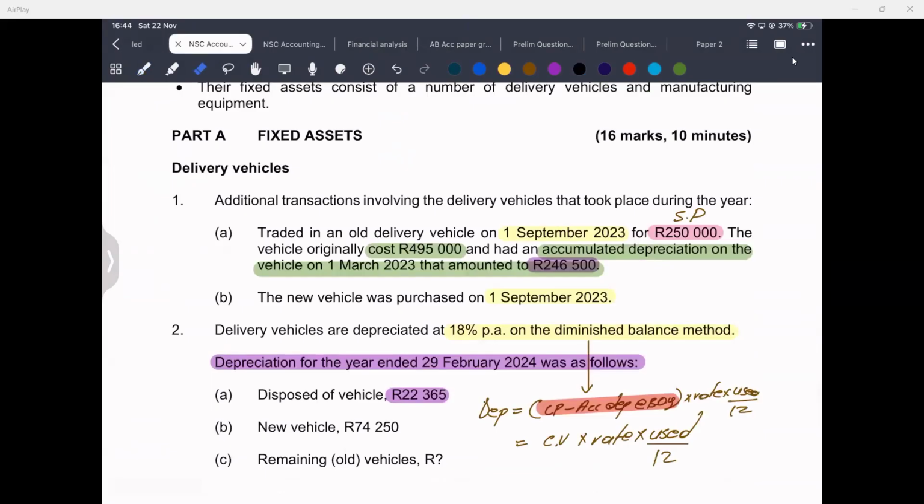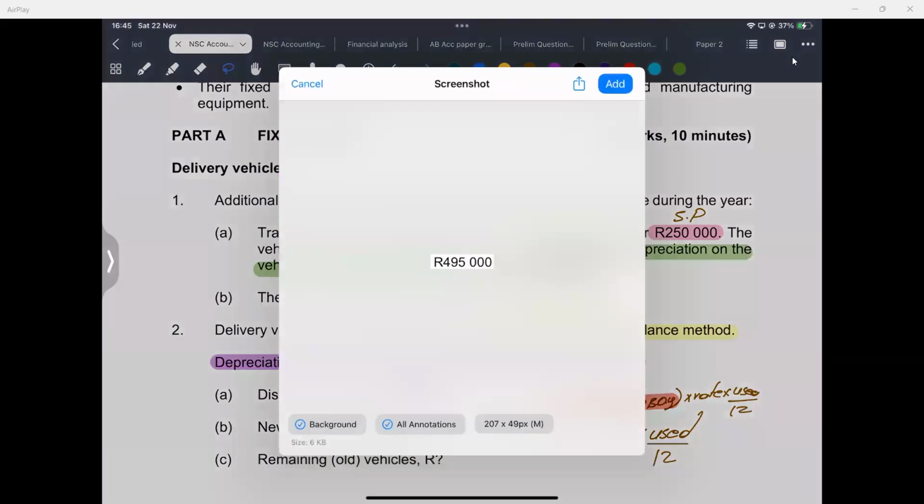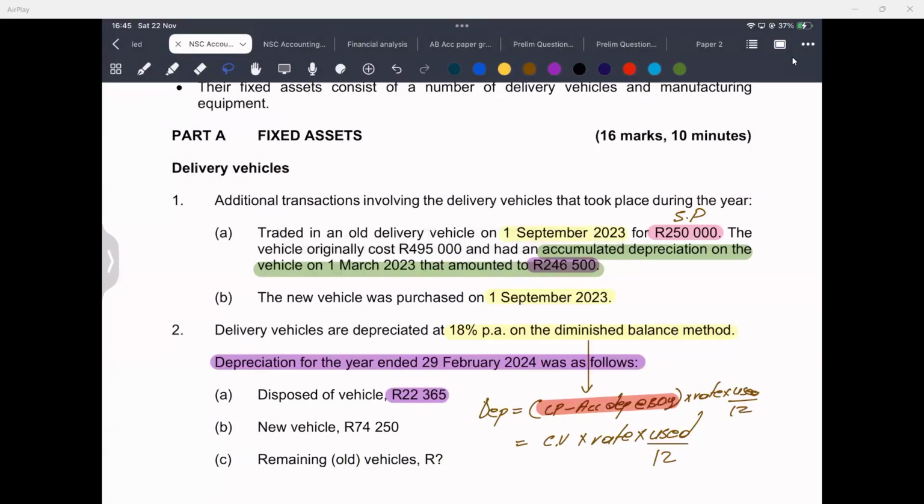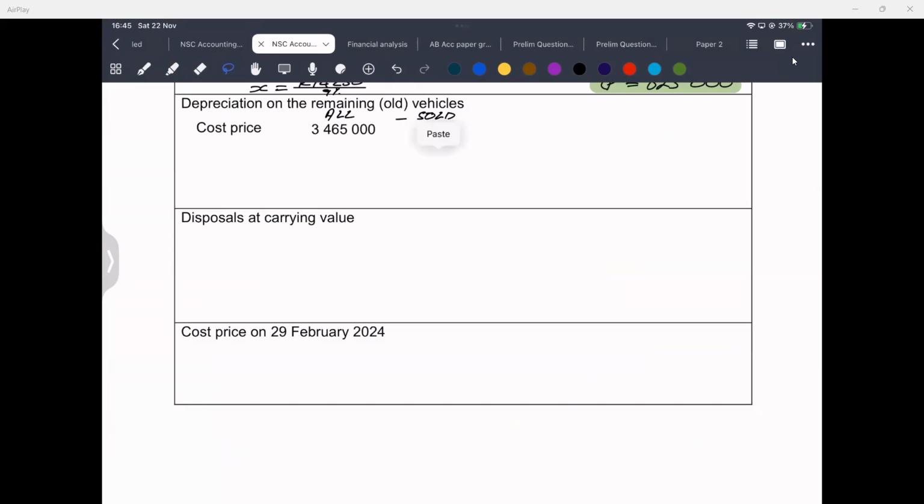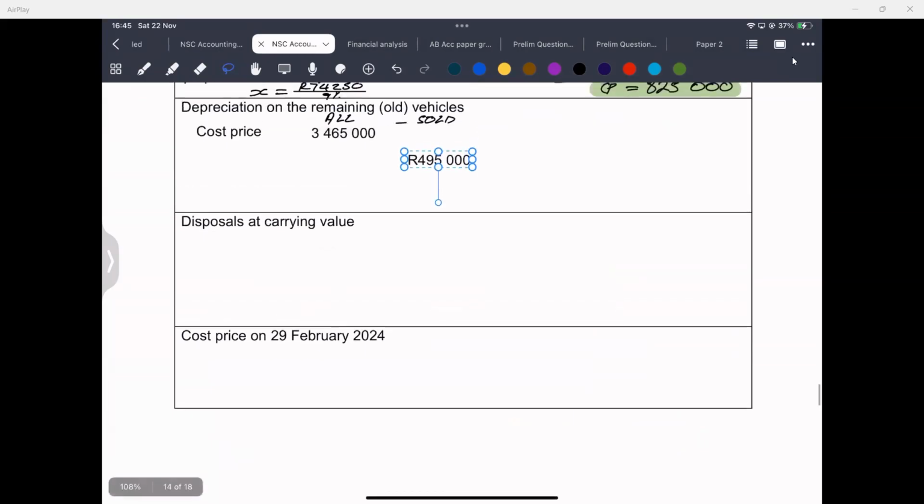Accumulated depreciation of vehicles sold is this value here, which is that 495,000. I'm simply going to take this 495,000 and minus it from the cost price of the other one, which is of all. Now, when you minus these two, you will get the cost of the remaining old vehicles.